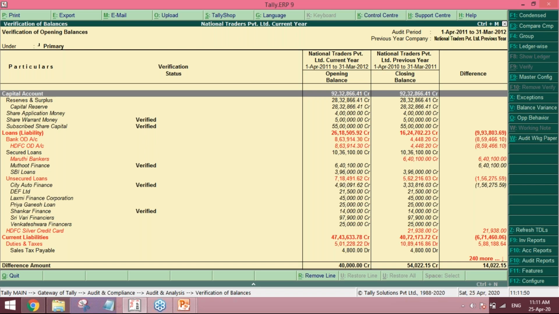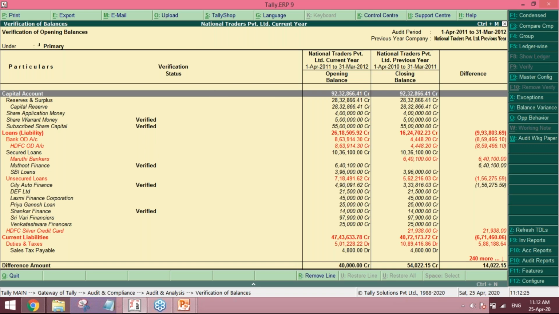Friends, this particular process takes a huge amount of time. I have seen chartered accountants waste the first 2 or 3 days just to compare the balances. Here, in the verification of balances menu, we can compare it in 2 minutes. Opening balance and closing balance of the previous year and opening balance of the current year, we can compare within a minute. We also have some kind of artificial intelligence: in the loans and liabilities group, there are some balances which have changed.